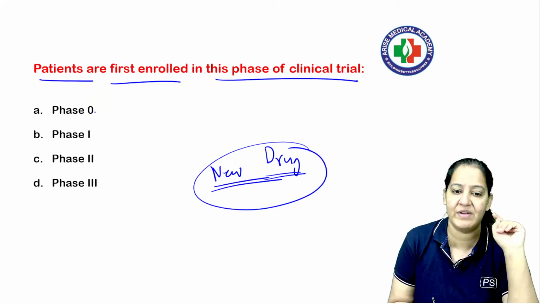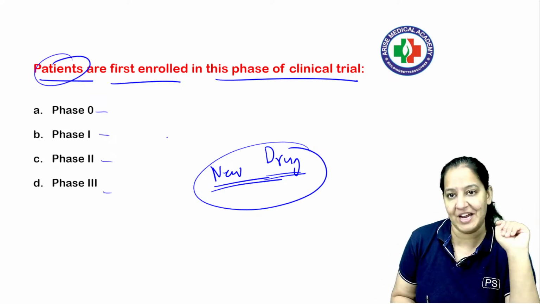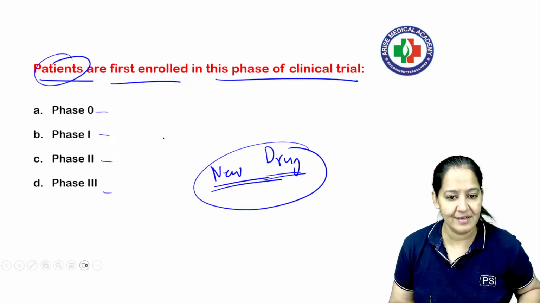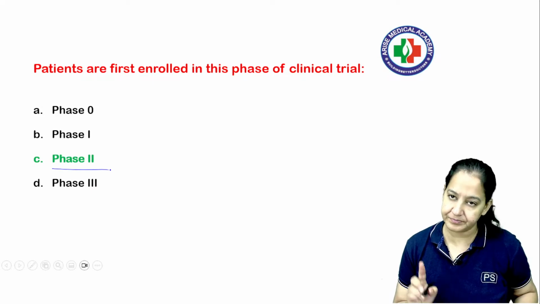Rather, there are 5 phases. Phase 0, 1, 2, 3 and 4. So when patients are enrolled first time, that is the question. What is the correct answer? So let me come to the solution. The correct answer here is phase 2.